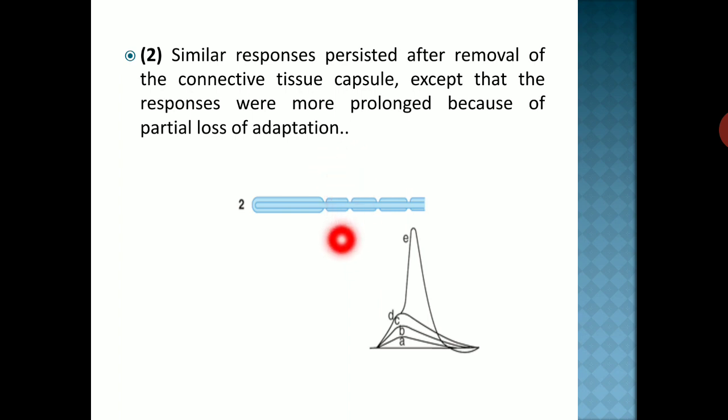Now it is removed and again this receptor is stimulated, then the same graph will be obtained, but the only difference is a more prolonged E, graph E. It is because of partial loss of adaptation, due to the presence of connective tissue around this nerve fiber. So there is loss of adaptation here, and that's why there is a prolonged E graph.